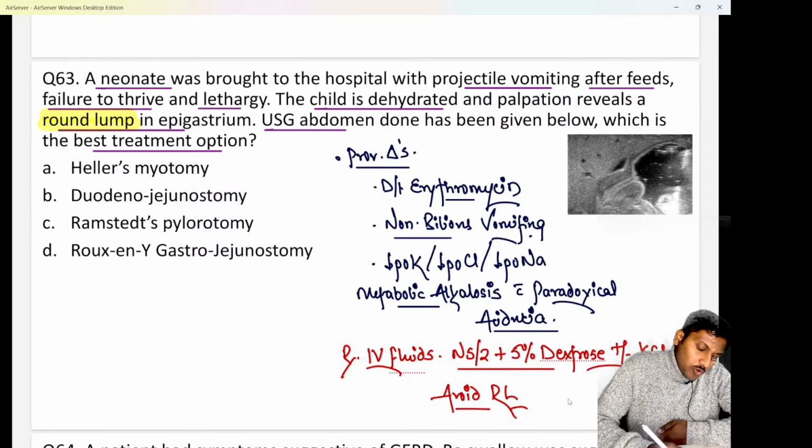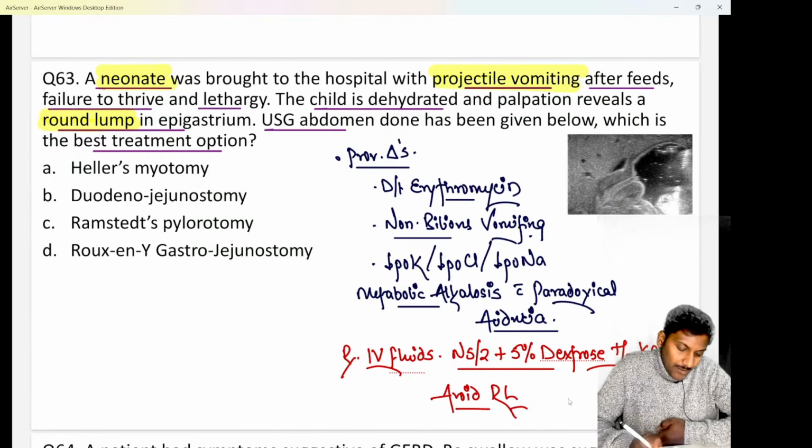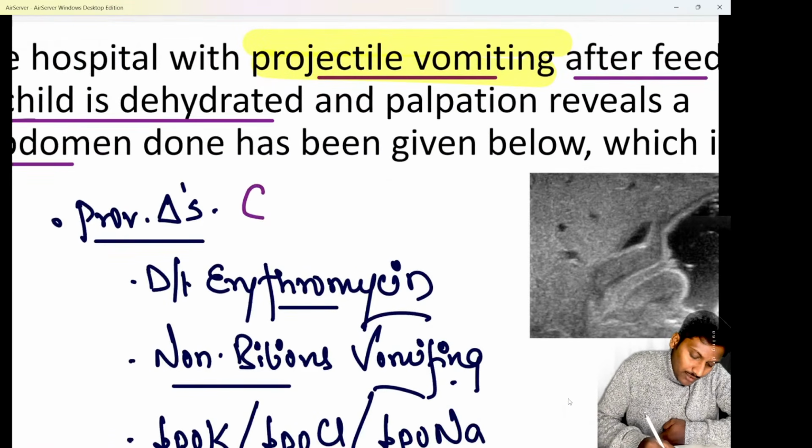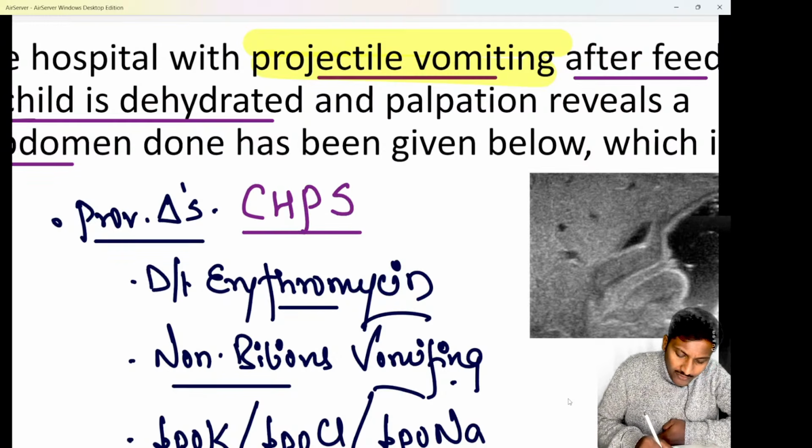So I hope all of you are quite aware, whenever a neonate is brought to you, beta, with complaints of projectile vomiting, especially after feeds, along with dehydration and an olive-shaped lump or a round lump in the epigastrium, I hope these itself are enough to diagnose it as a classical case of CHPS, that is congenital hypertrophic pyloric stenosis.